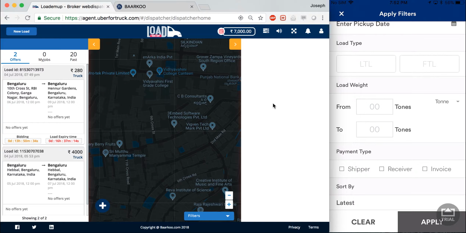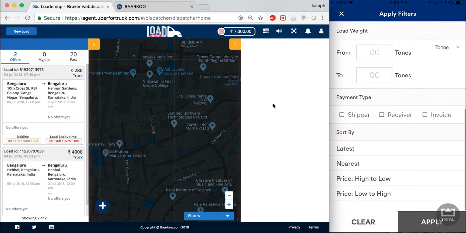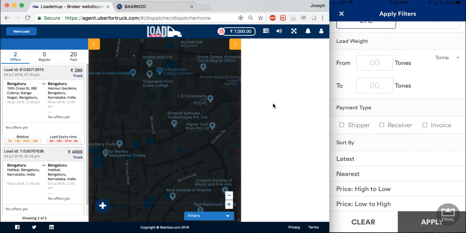You can choose your load type as being an LTL load or an FTL load, and you can choose a range of weight, and this weight can be either in tons, kgs, or pounds. As you noticed, at the time the shipper makes a new load, the weight can be in either tons or kgs or pounds.